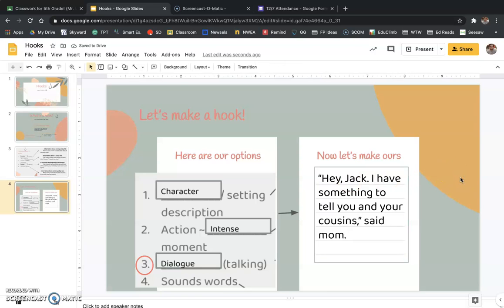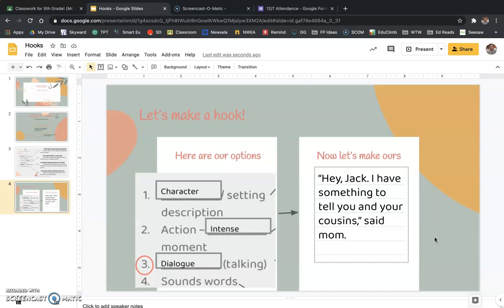So, "Hey Jack, I have something to tell you and your cousins," said Mom. Alright, now the reason why I chose this as my hook is, first of all, this is what was said first, right? The reason why this is a pretty good hook here is because, as the reader, you're going to say, huh, interesting. I wonder what his mom had to tell him and his cousins. It must be important, right? If it's the first part of this essay here, right?